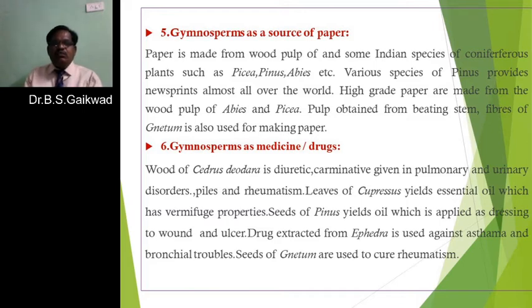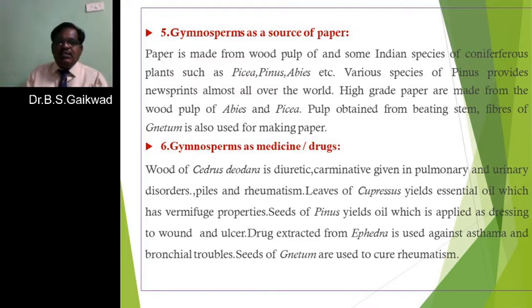Next is the use of gymnosperms as a drug or medicine. The wood of Cedrus deodara is diuretic. What is the meaning of diuretic? It increases the urinary flow, it doubles the flow of urine. So the wood of Cedrus deodara is medicinal, and when we take it, it increases the flow of urine in human beings.